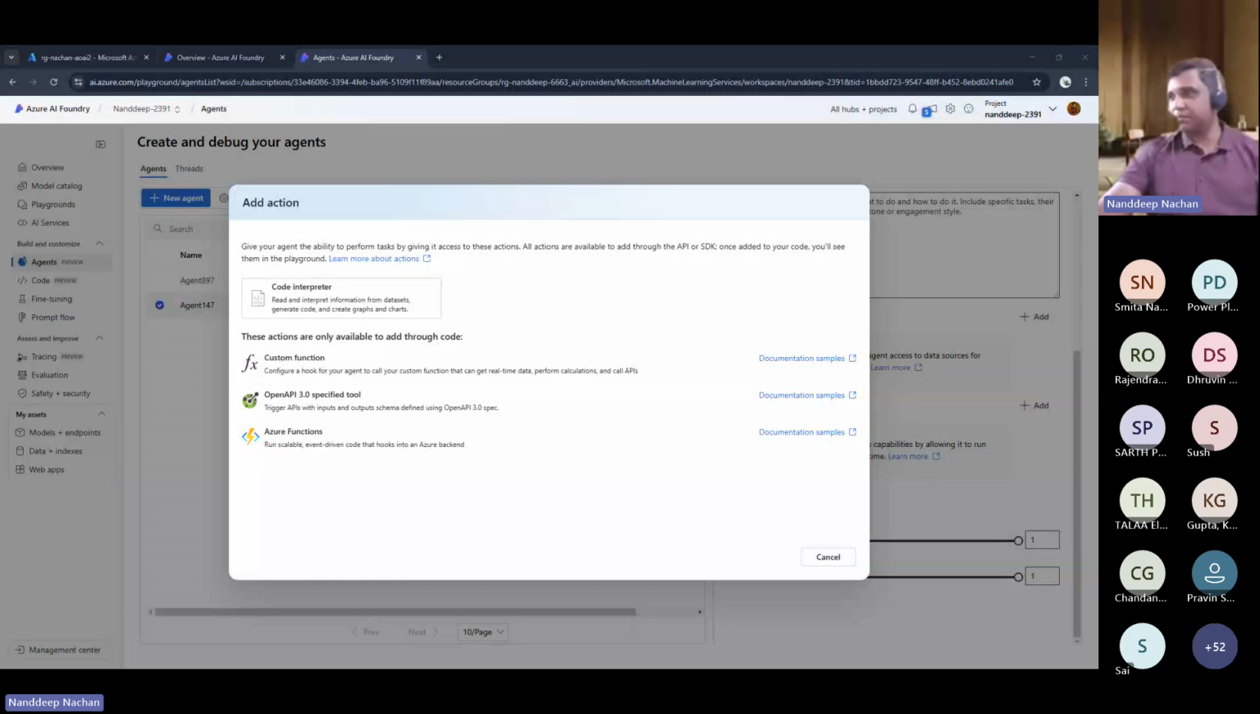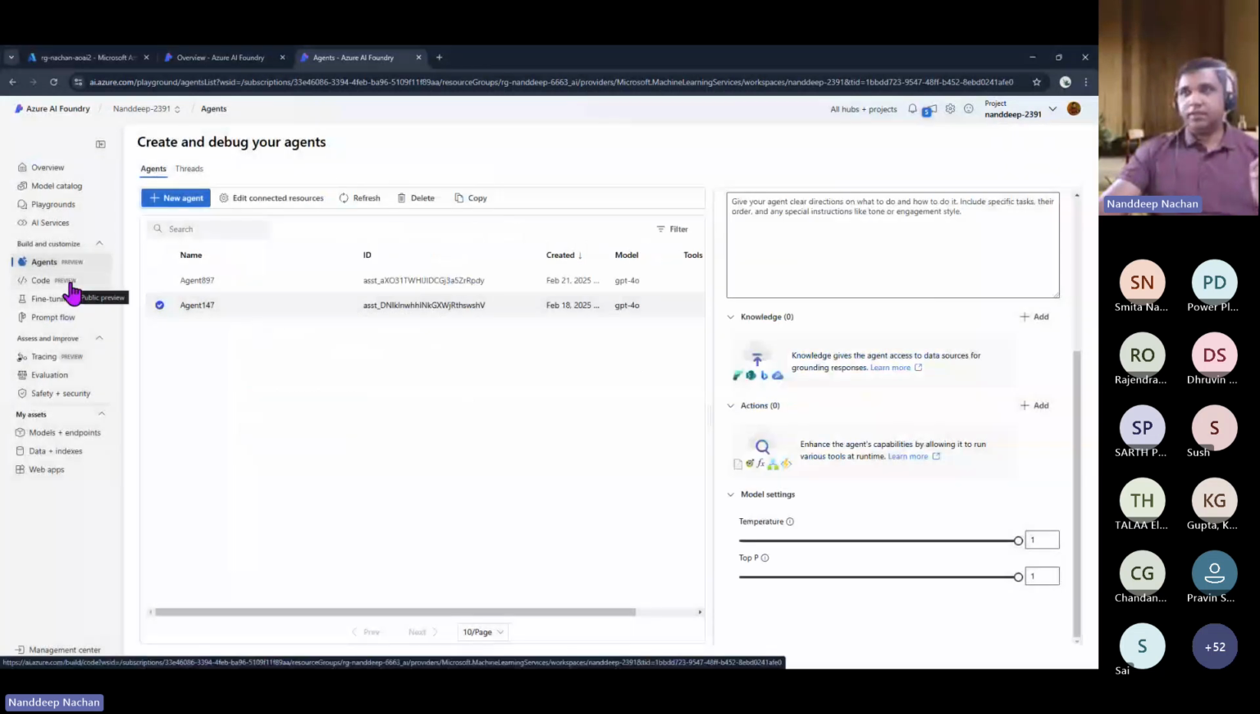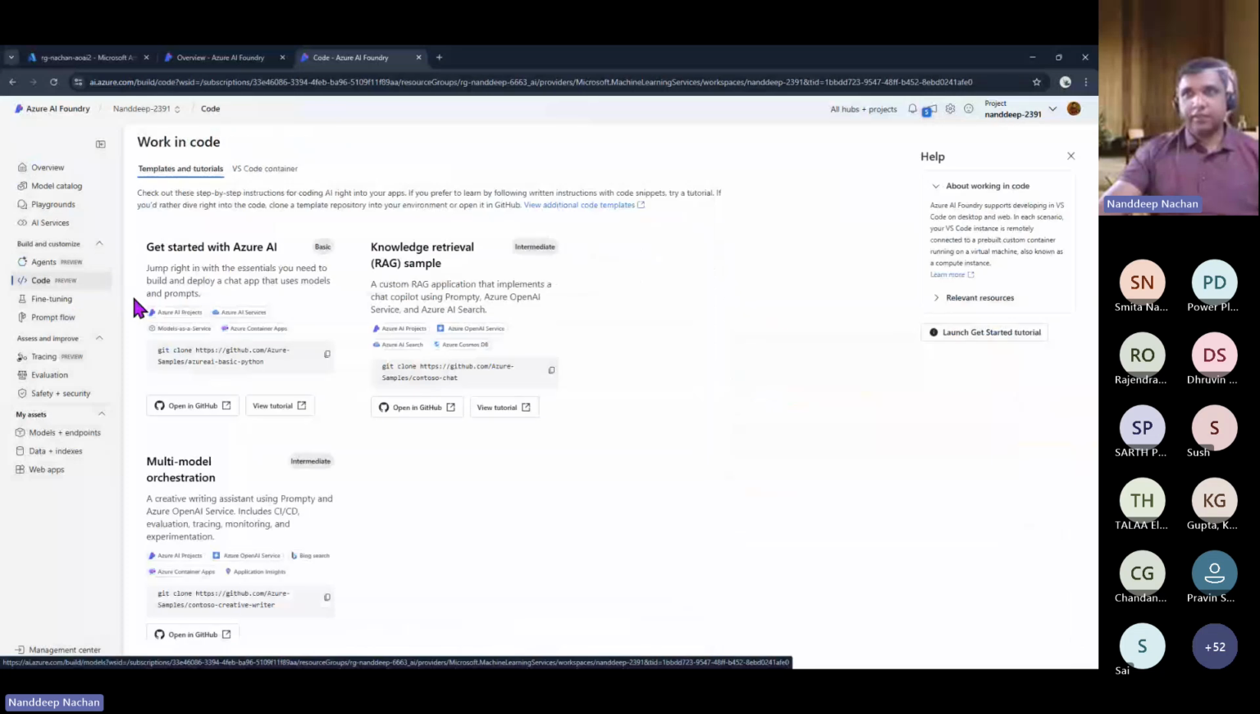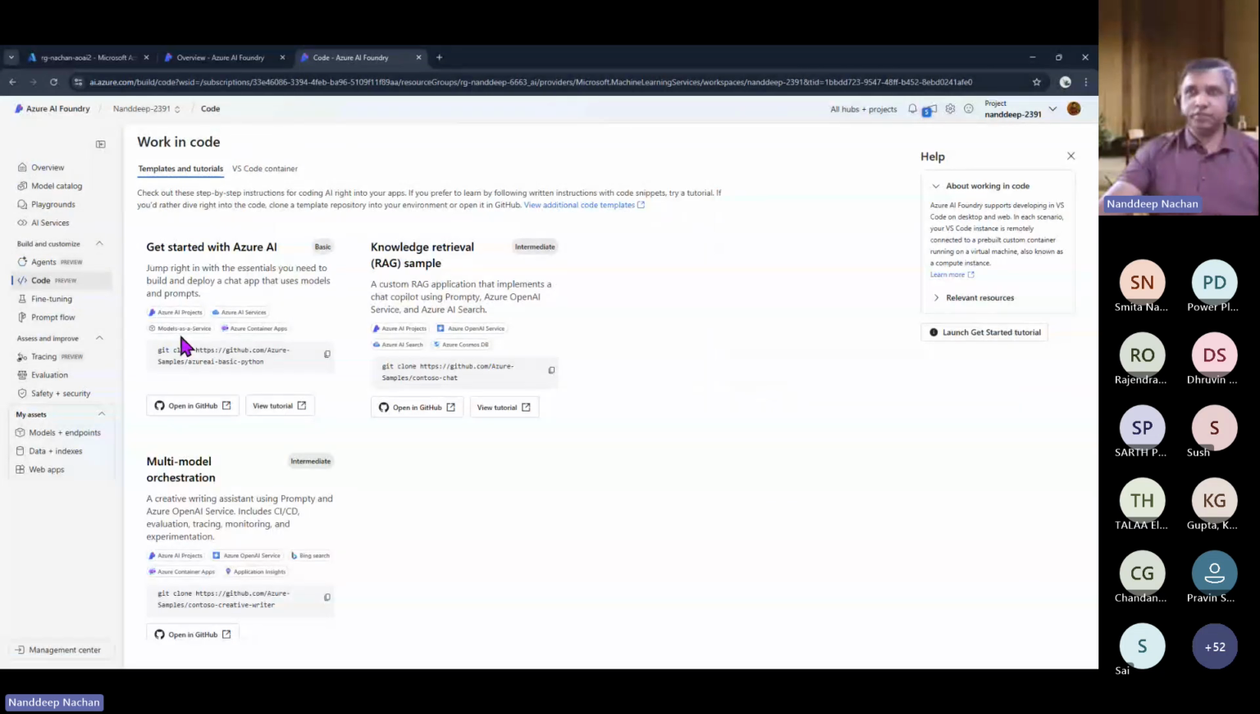Okay, so these are the things that we have got, but another thing which is still in preview but very much effective is the code functionality. Using this, you will be able to create the entire functionality via coding. For example, even if you are looking for multi-model orchestration, you will be able to use that as a code feature. Either you can open this directly into GitHub and then start working from there.